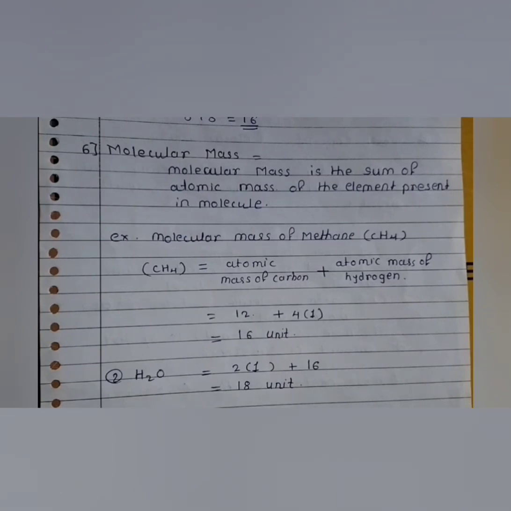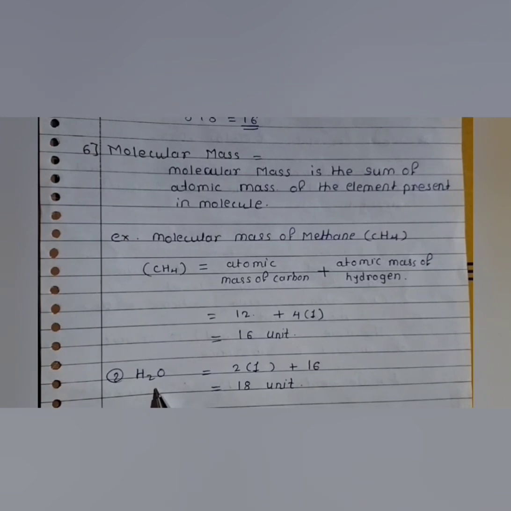The atomic mass of carbon plus the atomic mass of hydrogen. The atomic mass of carbon is 12 and the atomic mass of hydrogen is 1, and 4 hydrogen atoms is 4. 12 plus 4 is 16. The molecular mass of methane is 16 unit. Then calculate for water.